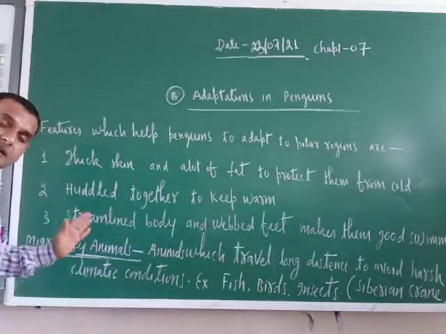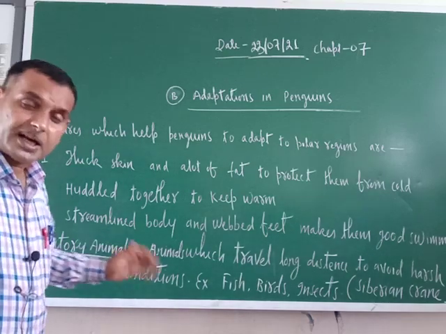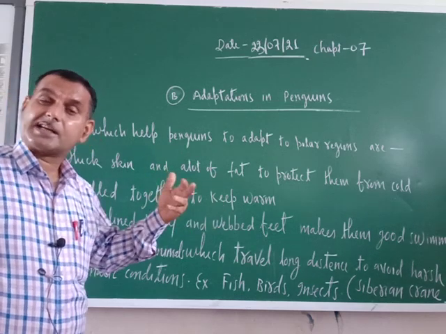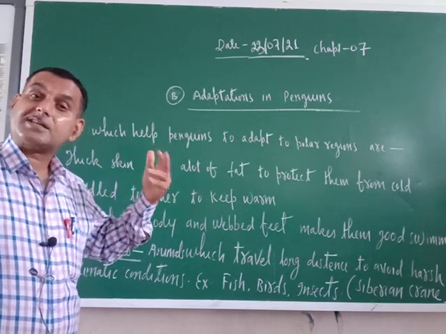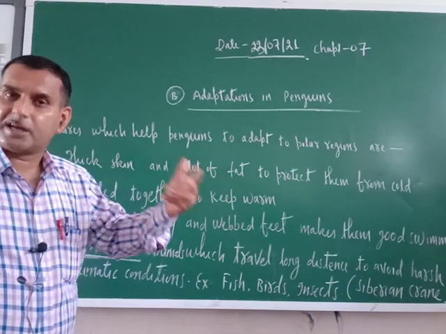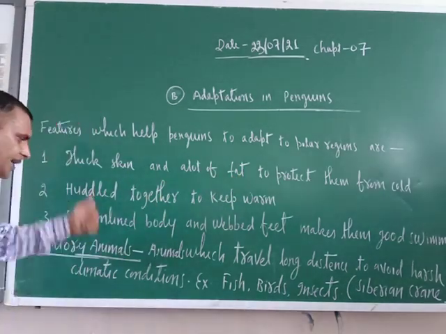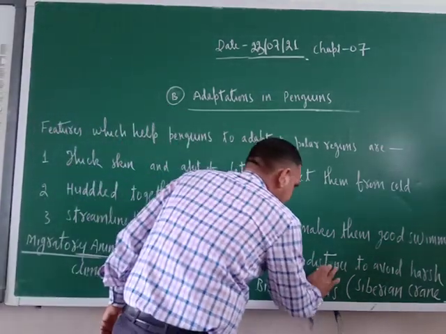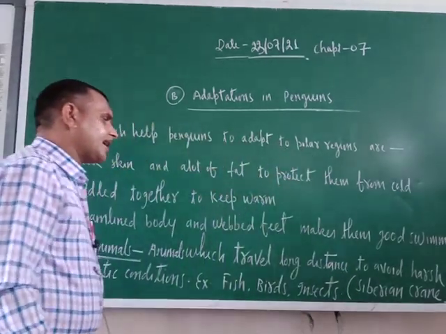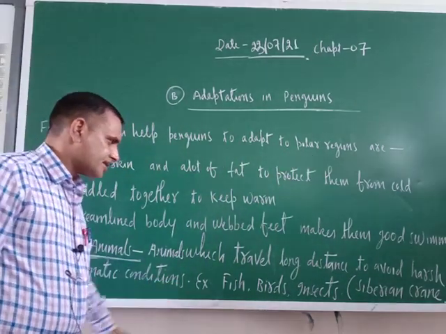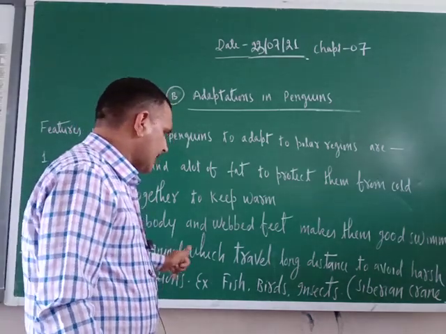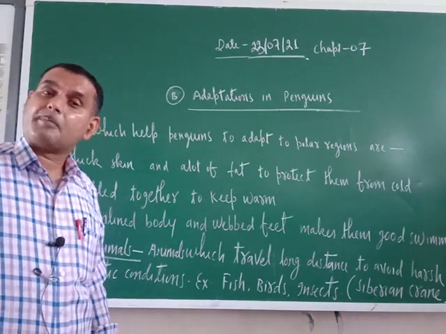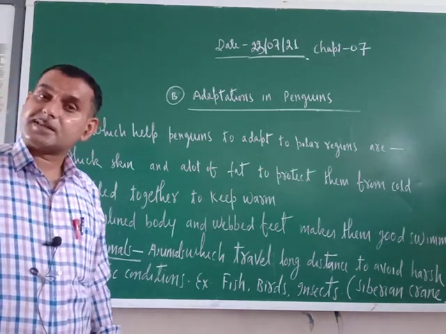Same way, some animals are also there. They move from one place to another place to avoid the harsh climatic condition and in search of hospitable climatic condition. So what are migratory animals? Animals which travel long distances to avoid harsh climatic conditions are called migratory animals. Now it doesn't mean that only birds are migratory. Some fishes are there, some insects are there.